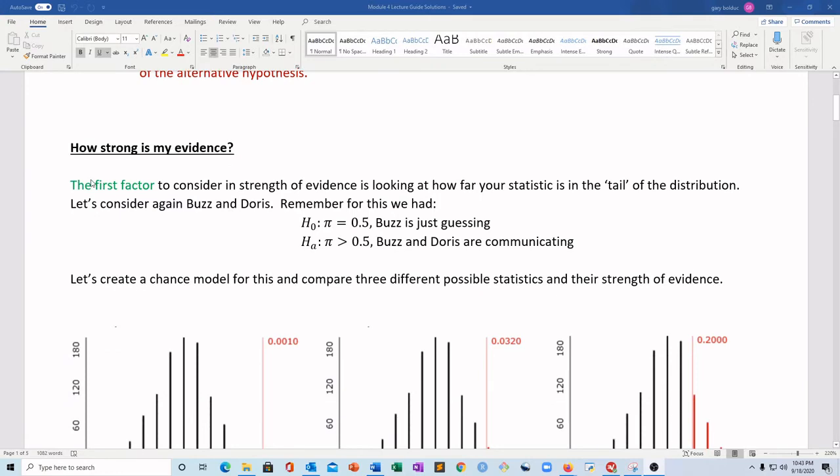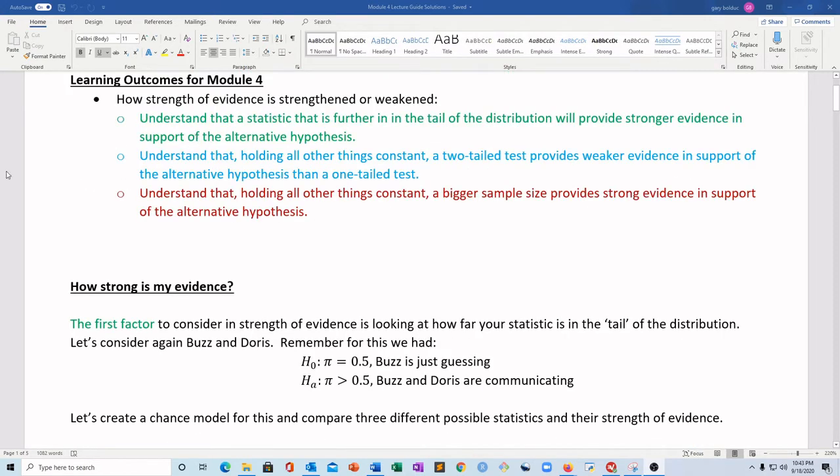So let's look at this first factor here, and I'll read it actually before we do that. So it says, understand that a statistic that is further in the tail of the distribution will provide stronger evidence in support of the alternative. So, further in the tail, let's highlight it, will give us stronger evidence. So remember, the tails here, when we're talking about our chance model or our null distribution, means just further outside, more extreme. So you've got the main part and then you've got the tails going out.